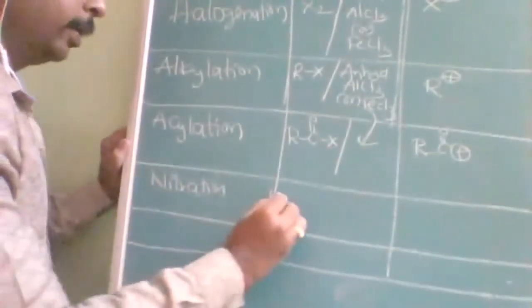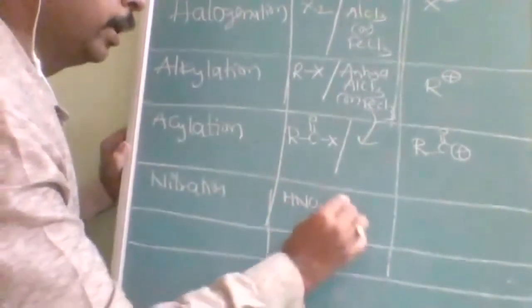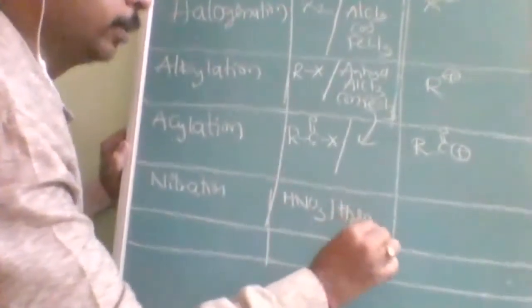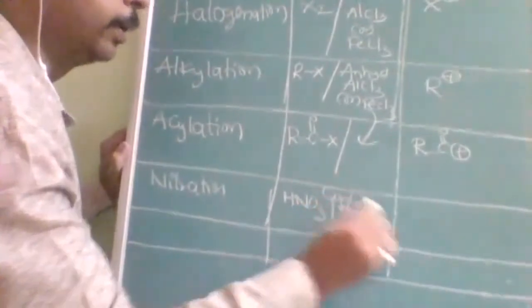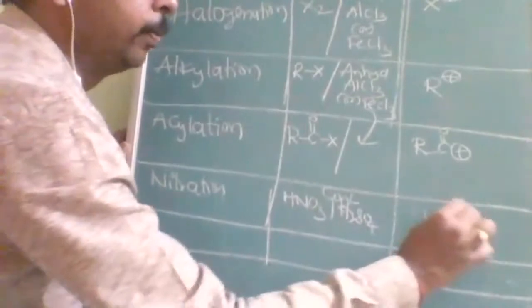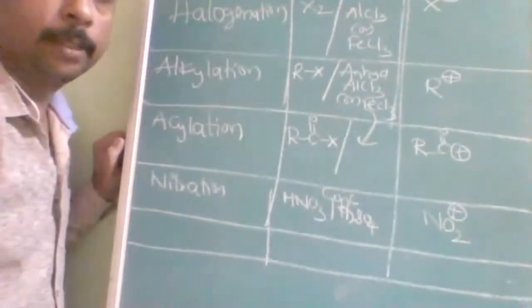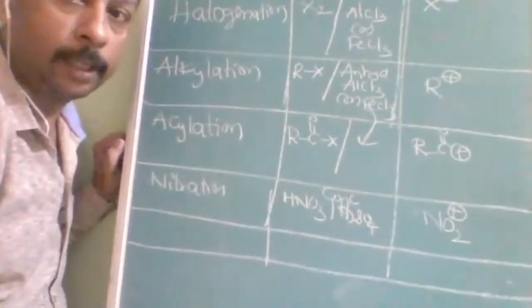In nitration, what you are going to use? Concentrated HNO3 and concentrated H2SO4. Both should be concentrated. And what is the electrophile there? NO2 positive is the electrophile.